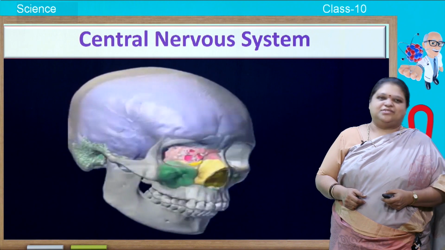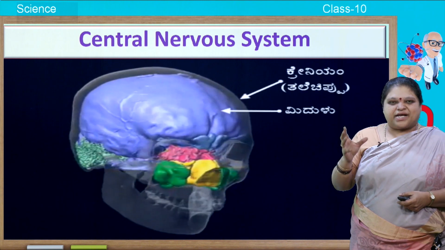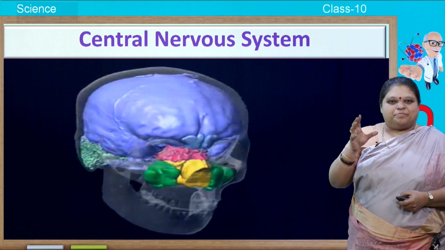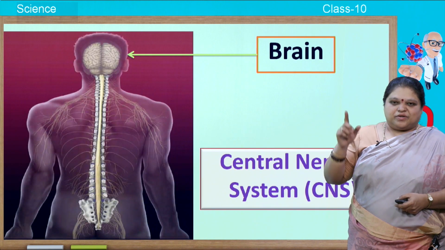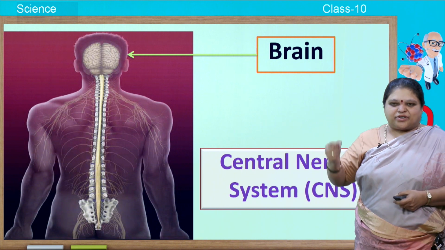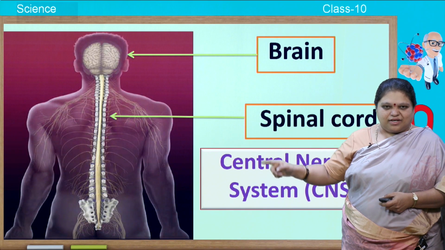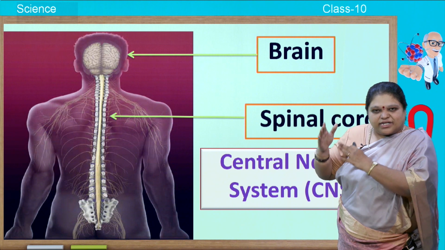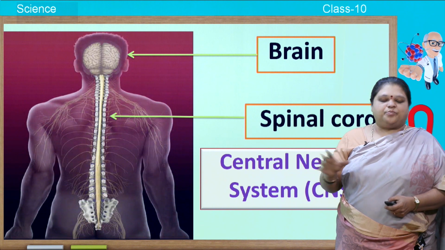Now, let us come to the central nervous system. The central nervous system is comprising of the brain and spinal cord. So, the brain is mainly protected by the skull. Next, so you understood the brain is protected by the skull. Next, who will protect the spinal cord? You can easily observe in this picture that the spinal cord is protected by the vertebral column. You can see that elongated structure, there the vertebral column is protecting the spinal cord. So, both are well protected.